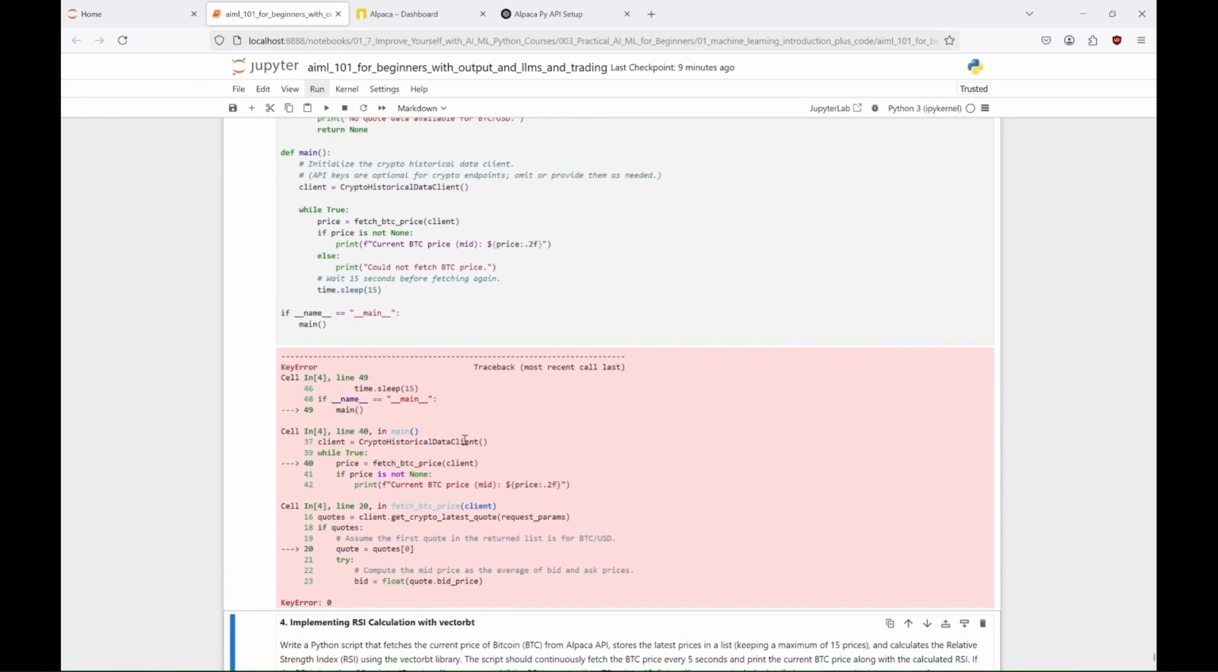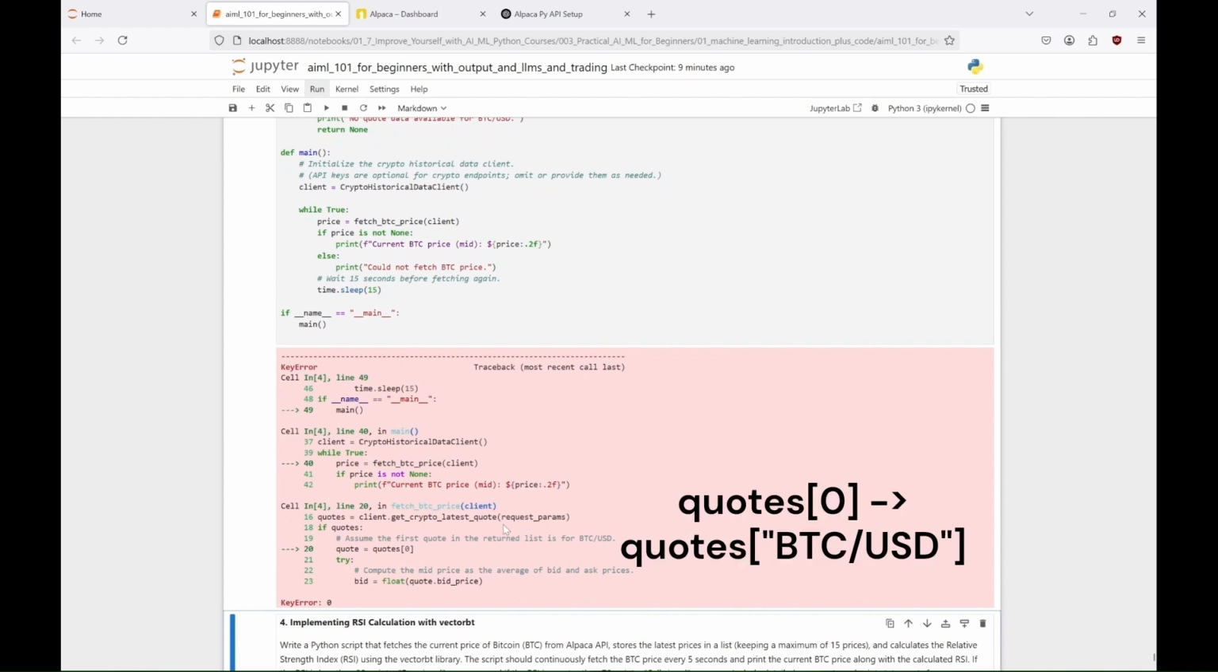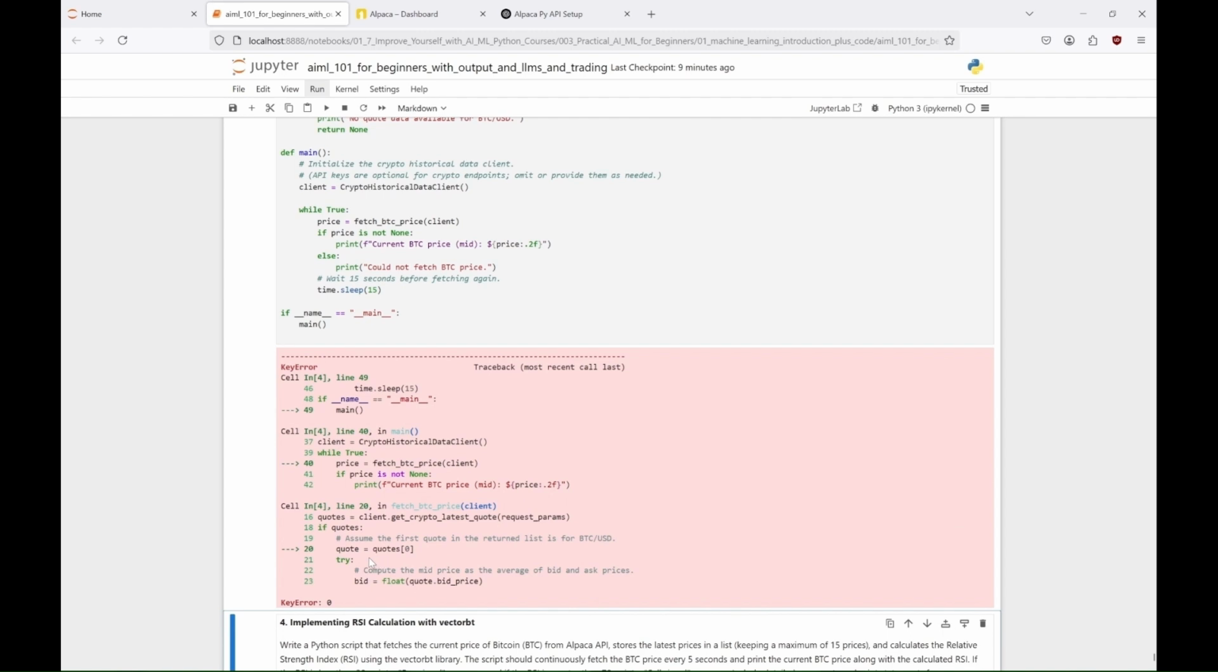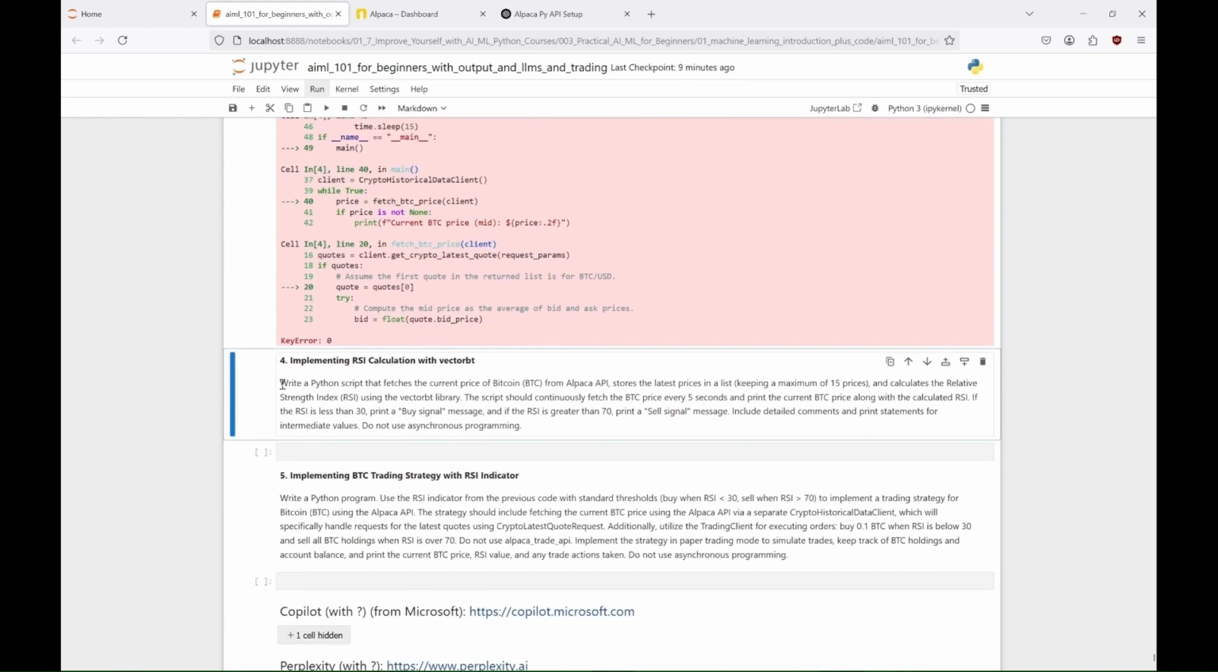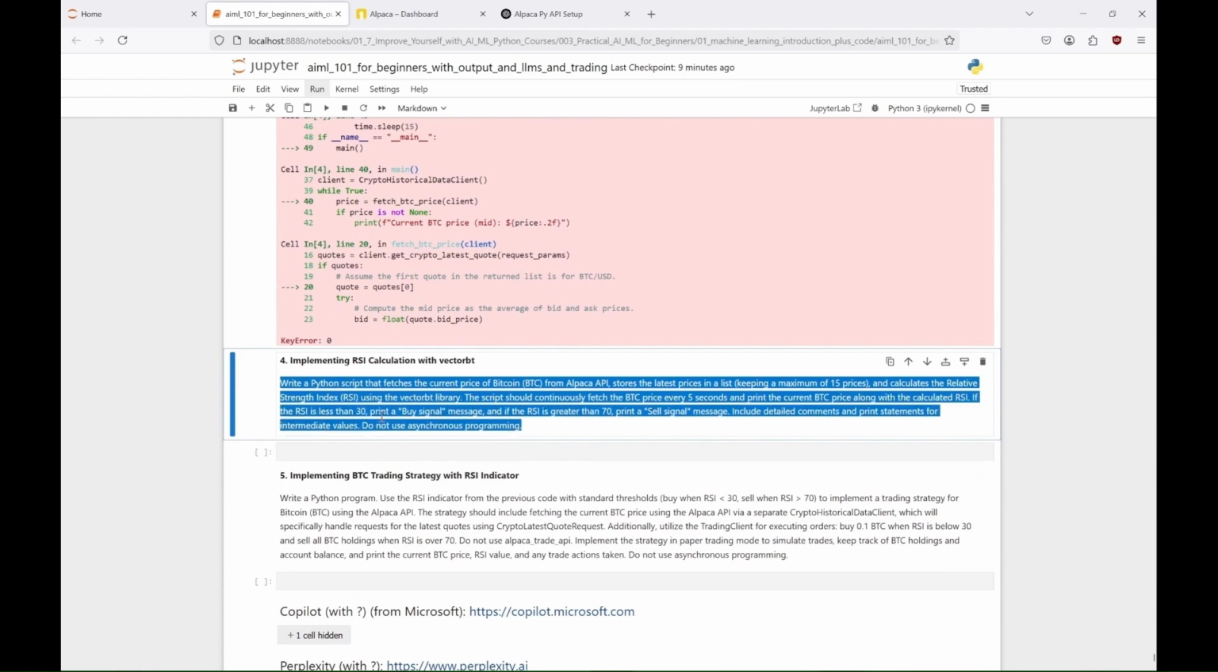But the mistake wasn't a big one. If O3 had used quotes, BTC, USD, instead of quotes, 0, it should have worked. Feel free to try it if you'd like. For the purpose of this test, though, we'll say no points for ChatGPT on this task. Sorry. Okay, let's try now implementing RSI calculation with VectorBT.